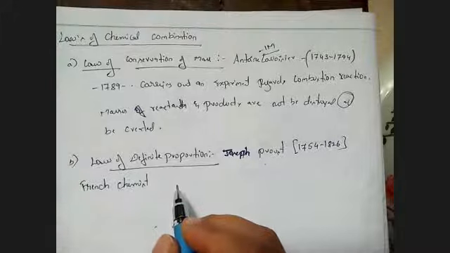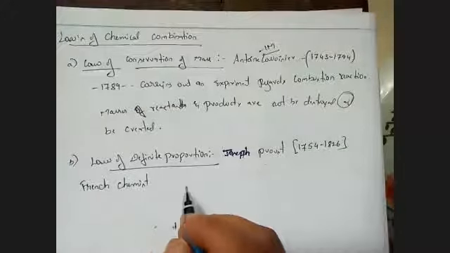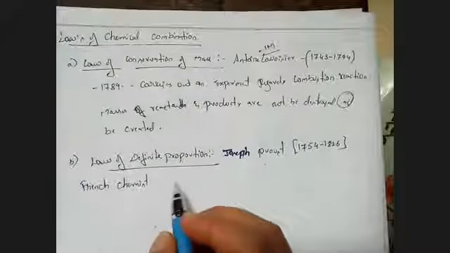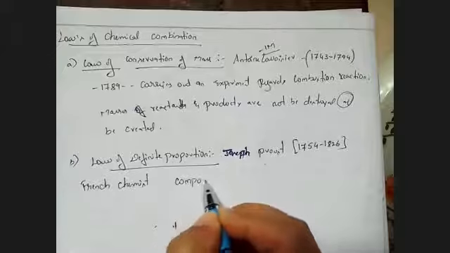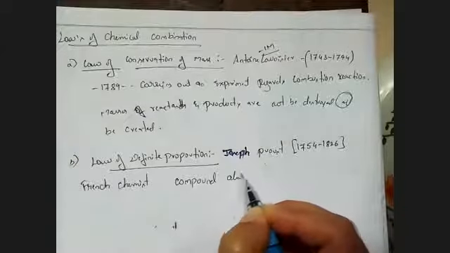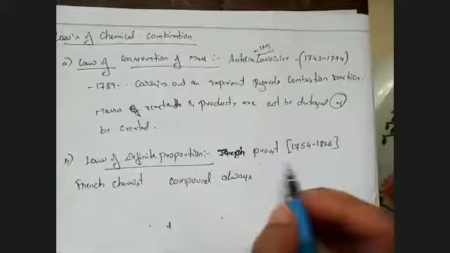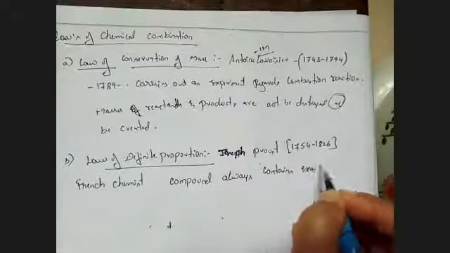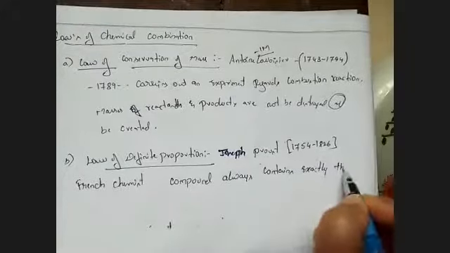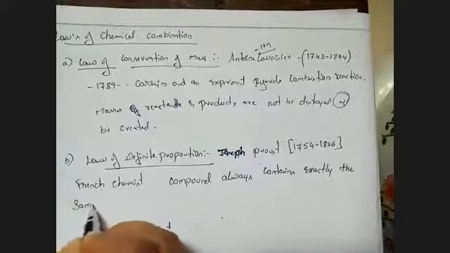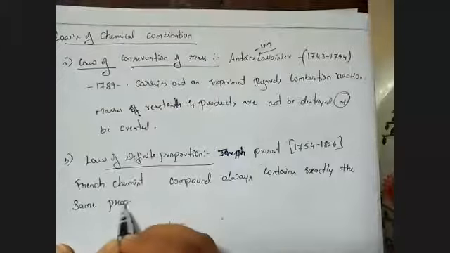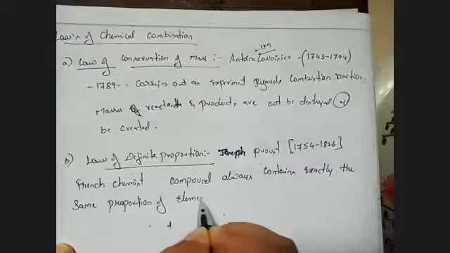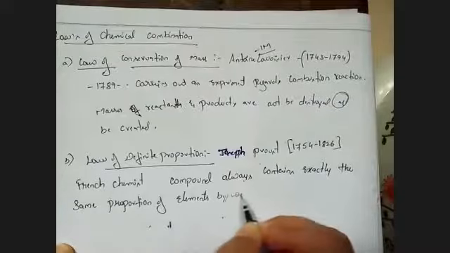Next, what Joseph Proust told in his own terms is this: a compound always contains exactly the same proportion of elements by weight.